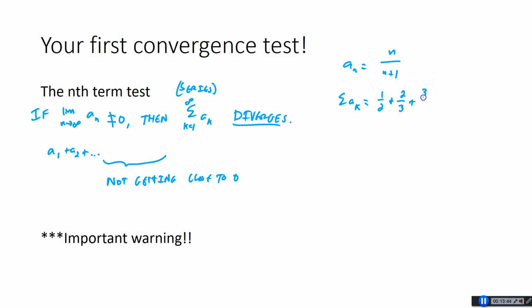Next term would be 3 over 4, right? What are these things turning into? As n goes to infinity, what happens to this? There might be some L'Hopital in this chapter, right? So this thing, you can just look at the leading coefficients of this one, right? But 1 over 1, eventually going to be adding like 1 plus 1 plus 1 forever, right? Because as n goes to infinity, these things are turning into 1. So you're going to be adding 1 over and over and over again. There is no way this is going to converge.